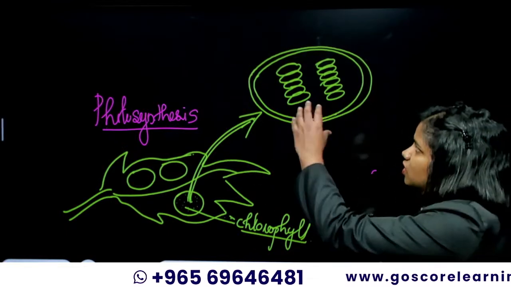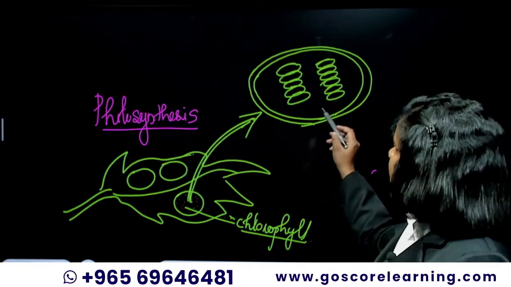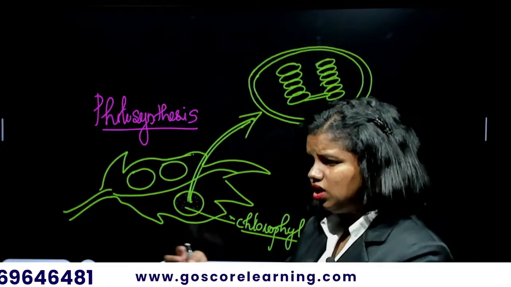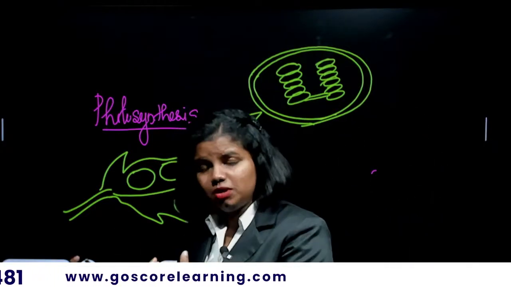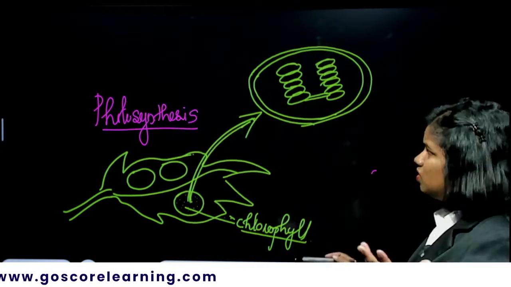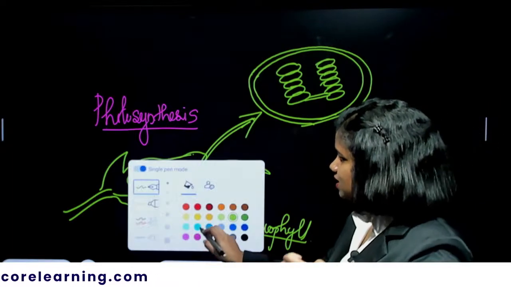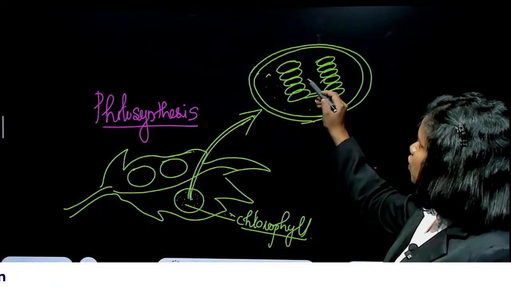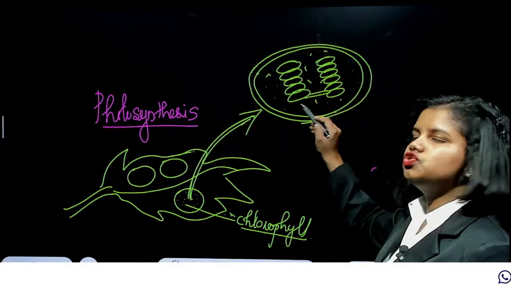The thylakoids are arranged one above the other, and they are also connected with each other through a double membrane connection too. It's not at all important to study the anatomy, but still. And this liquid part of the chloroplast is called the stroma.